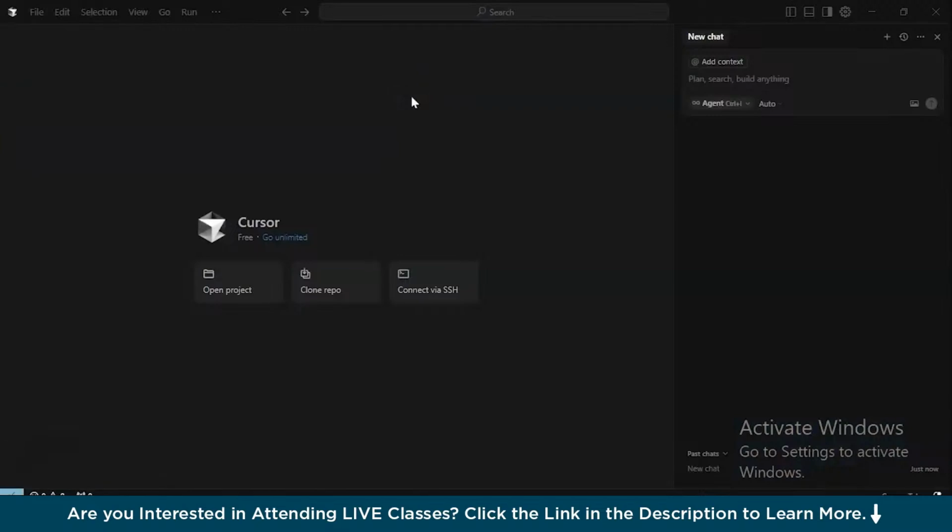So here we are on Cursor AI. We might have to get started by going through the Cursor AI settings to create our new MCP. There are quite a few methods that you can try out to reach the settings.